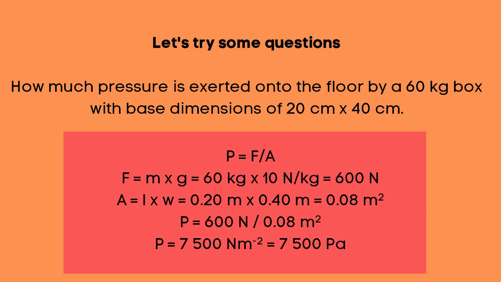Remember, you have to convert to meters from centimeters. You want to use SI units all the way, and we get 0.08 meters squared. Divide 600 newtons by 0.08 meters squared, and you get a beautiful 7,500 newtons per meter squared. And you can just swap that newtons per meter squared with pascals to make it look very clean. Hope you got that answer.